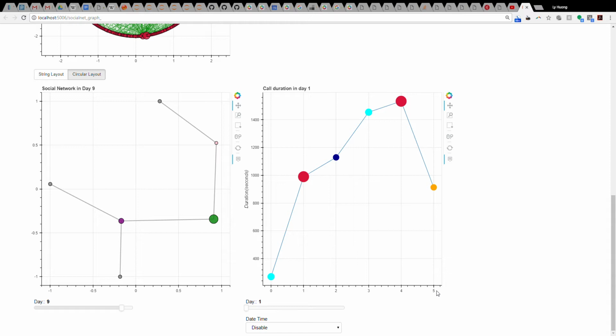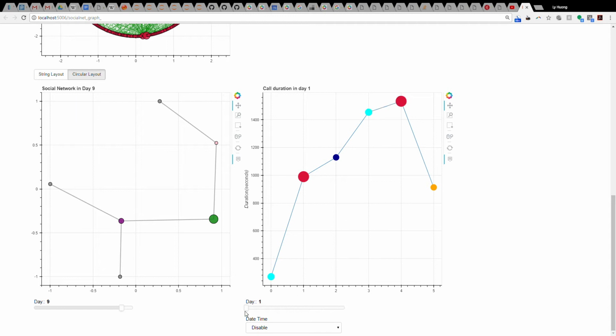So I built interactive simple line charts, and these line charts tell you instantly that the peak of the duration is with his brother Esteban.